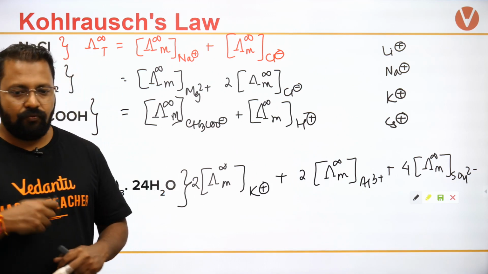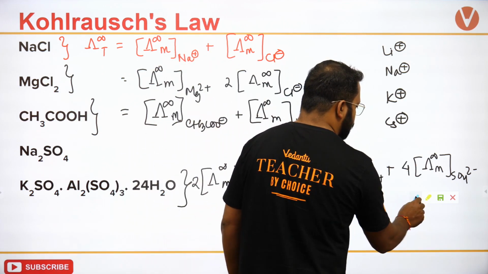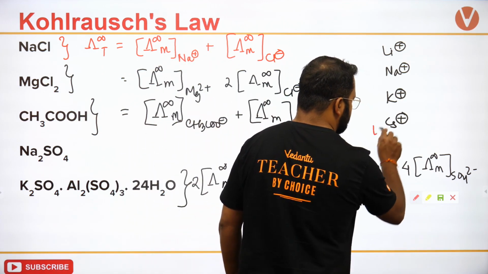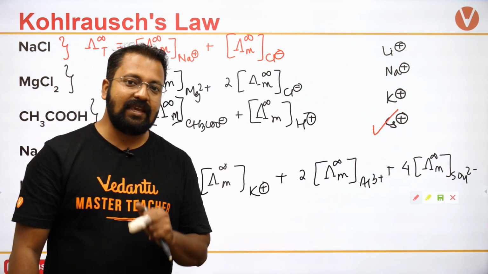Anybody? Which one will travel the fastest? The right answer would be Cs plus.